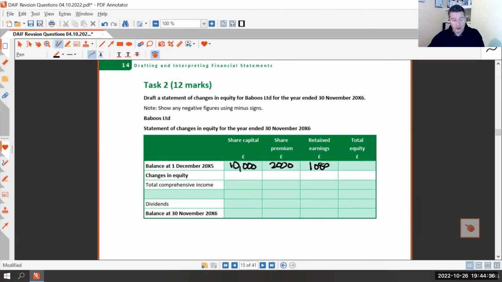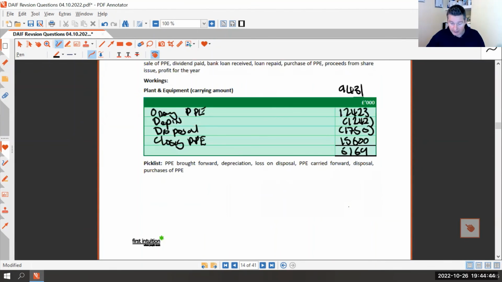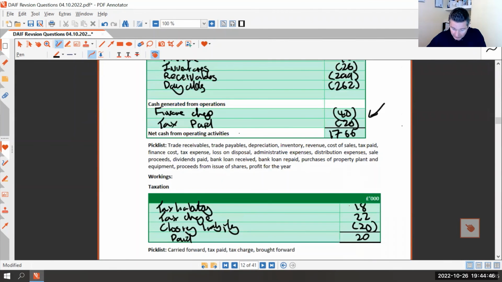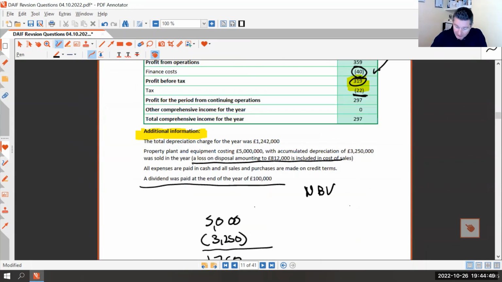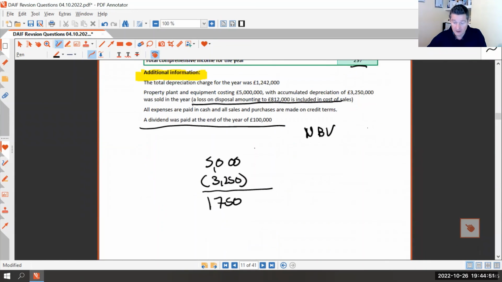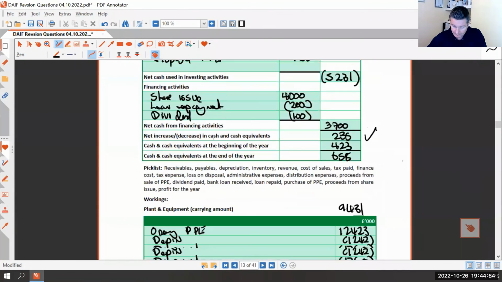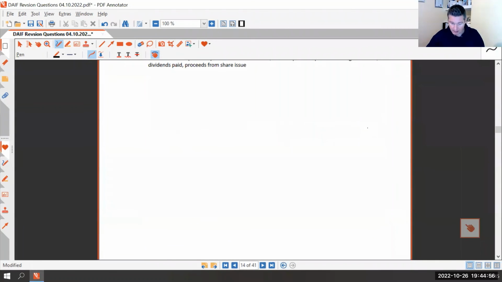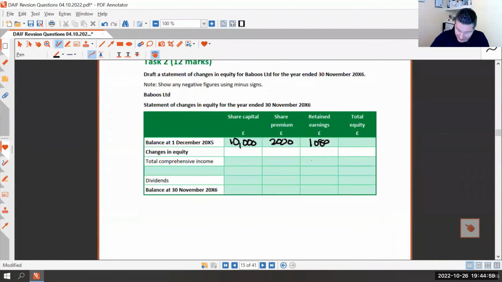Then total comprehensive income. Don't fiddle this, just stick it in. So total comprehensive income was, if you can find it, £297,000. Just stick it in. So that's going to increase our retained earnings. The other thing you should say is always fill in the total column. You'll get marks for that. Again, it's just adding numbers up: 1,080 plus 2 million plus 10 million. You go 13,080.